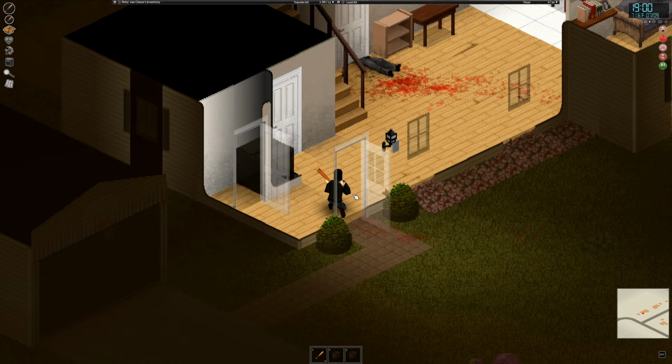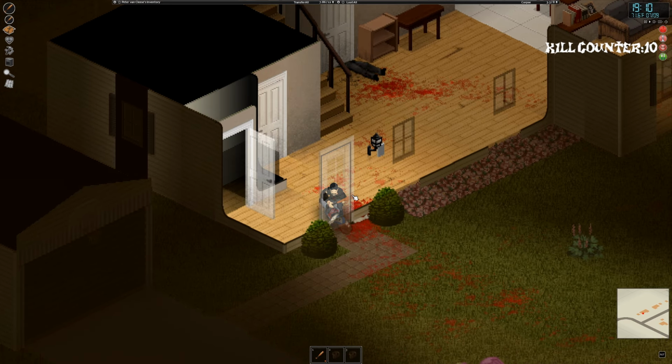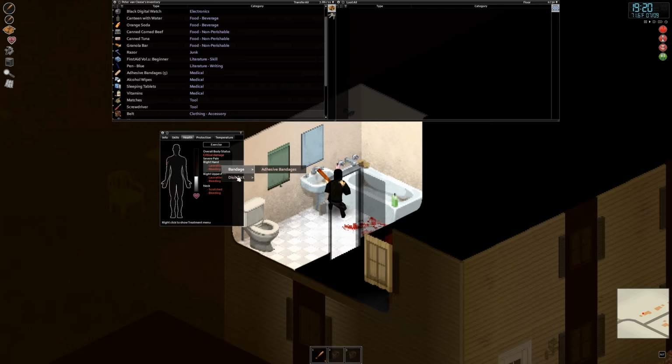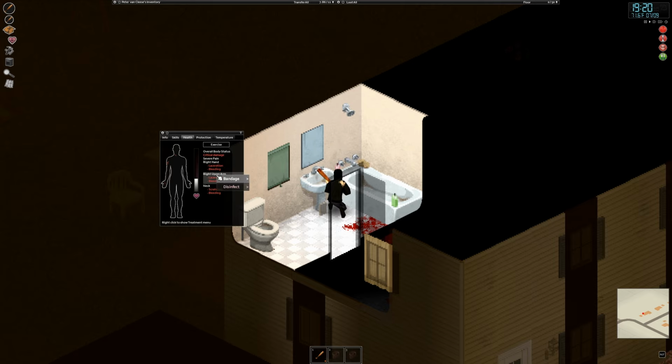So I ran back to the house, and then once inside, I was able to take care of this zombie, which was my 10th kill. So I made my way upstairs and started treating all my wounds. As you can see, I had some cuts, some bleeding, and critical damage, and I almost died.